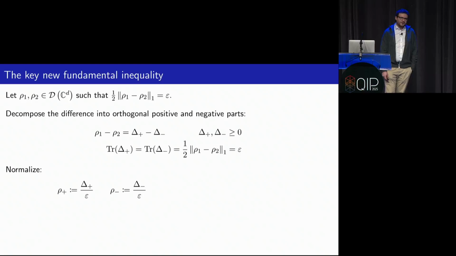And if you know a bit how the trace distance works, then you know that the trace distance is nothing else but the trace of either the positive or the negative part, so these will both be equal to epsilon. And what you can do then is take these 2 things and normalize them, so you can divide them by their trace.